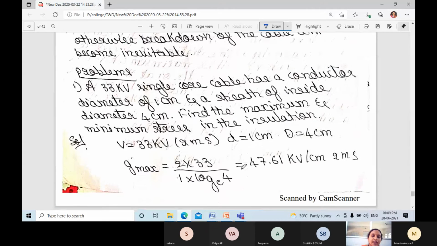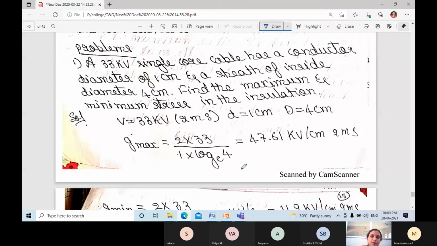Problems. A 33 kV single core cable has a conductor diameter of 1 centimeter and a sheath of inside diameter 4 centimeter. Find the maximum and minimum stress in the insulation. We know the formula, right? Maximum stress and minimum stress formulas. So substitute, you will get the value 47.61 kilovolt per centimeter.